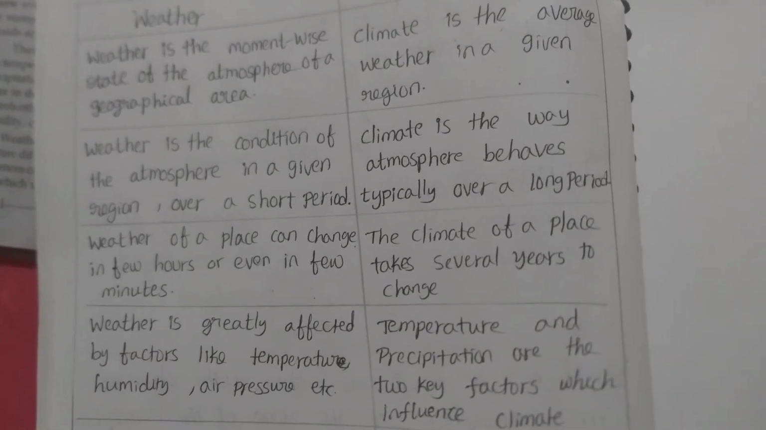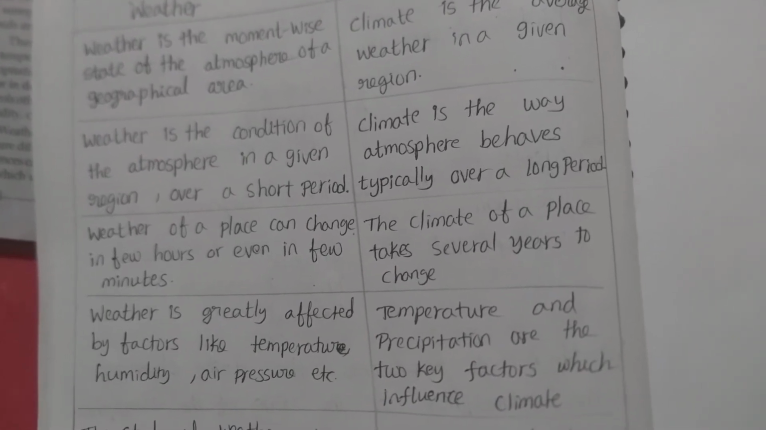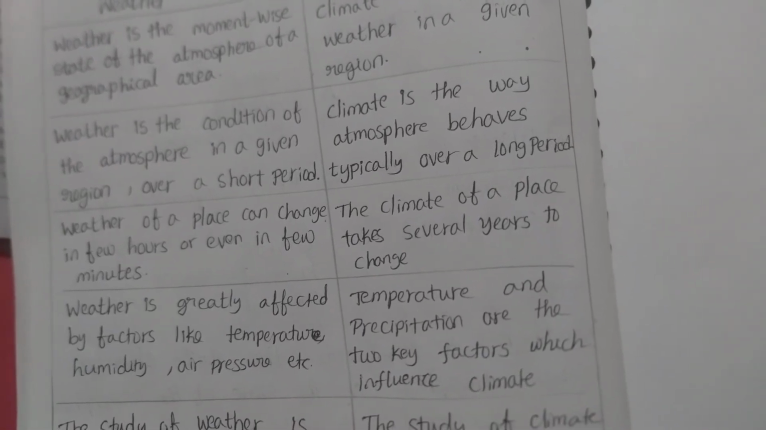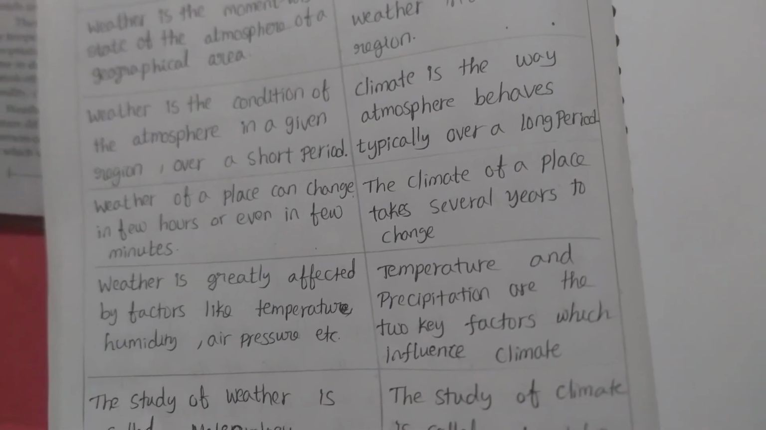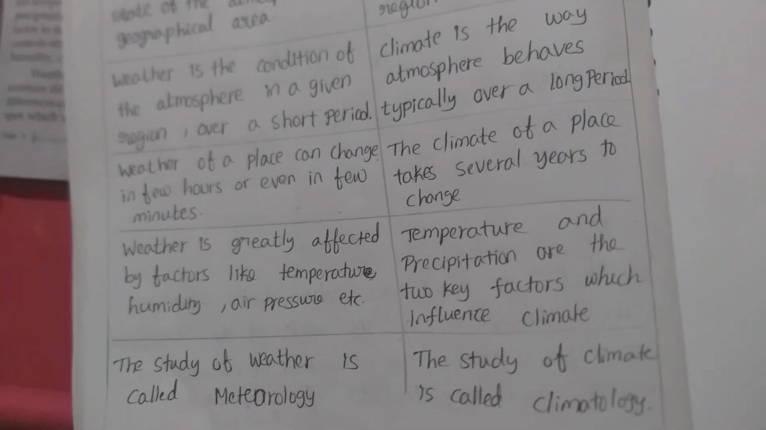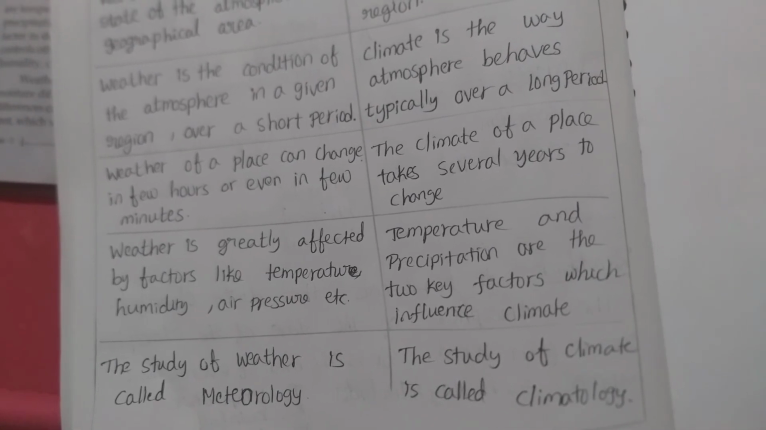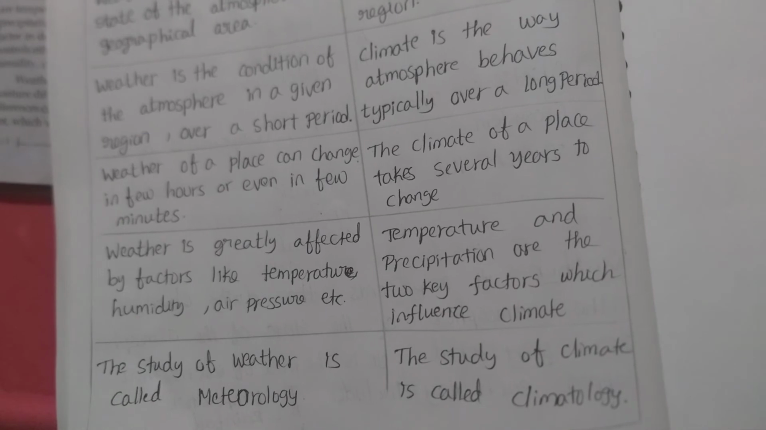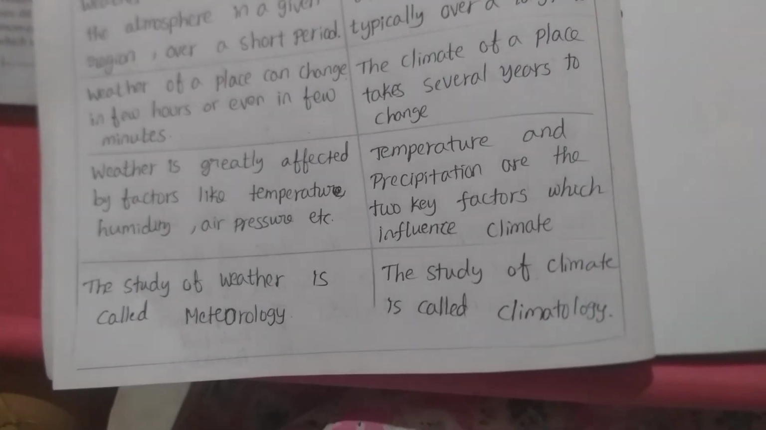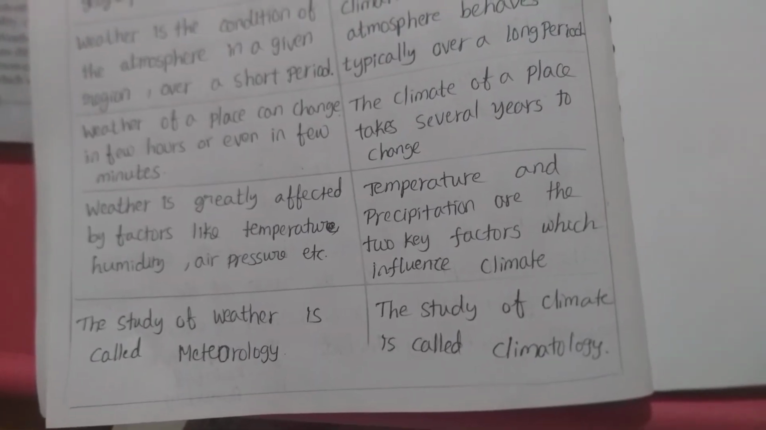Weather of a place can change in a few hours or even in a few minutes. The climate of a place takes several years to change. Weather is greatly affected by factors like temperature, humidity, air pressure, etc. Temperature and precipitation are the two key factors which influence climate. The study of weather is called meteorology. The study of climate is called climatology.